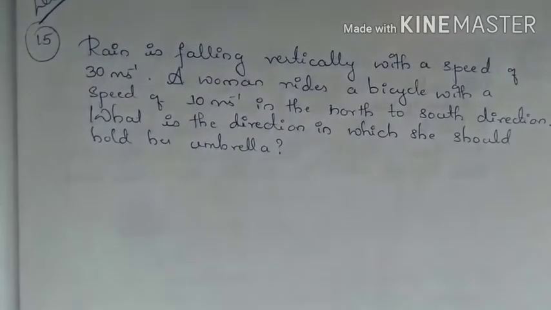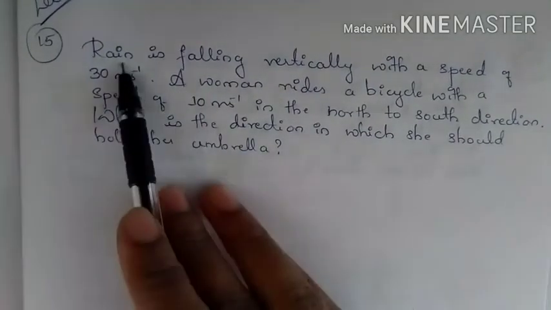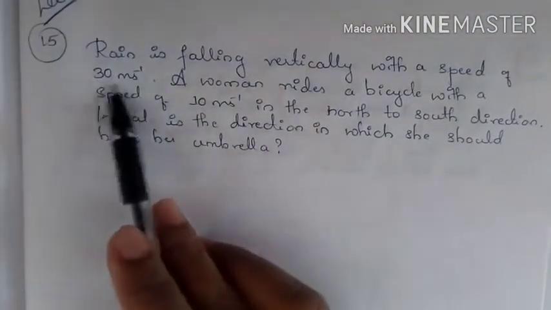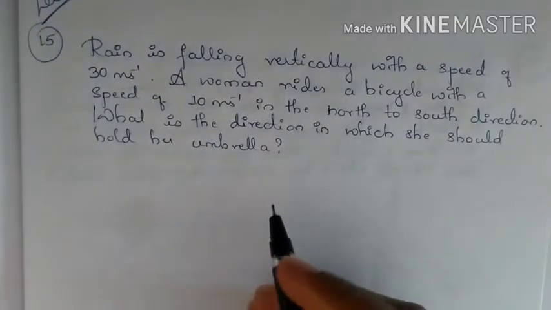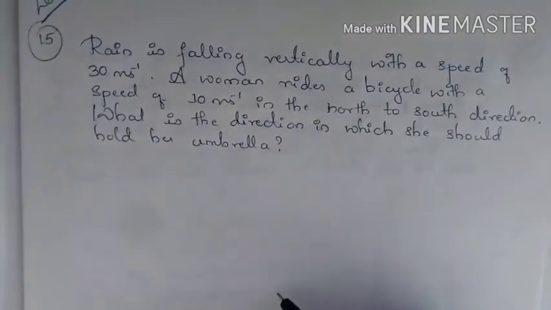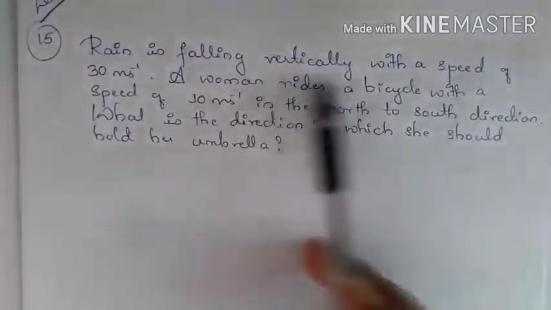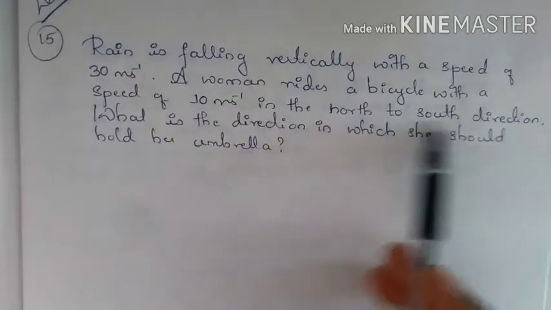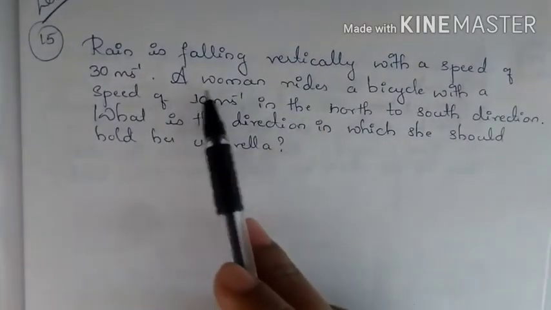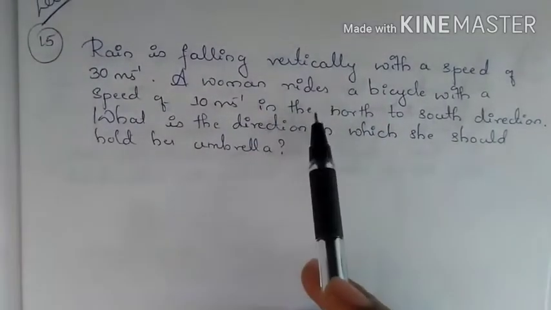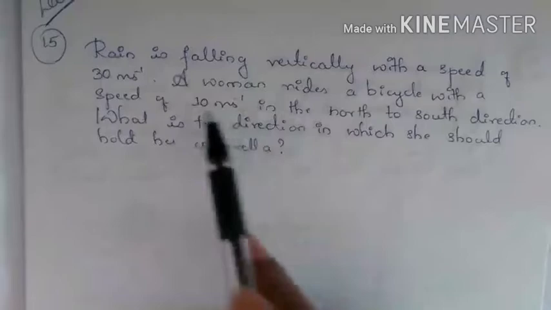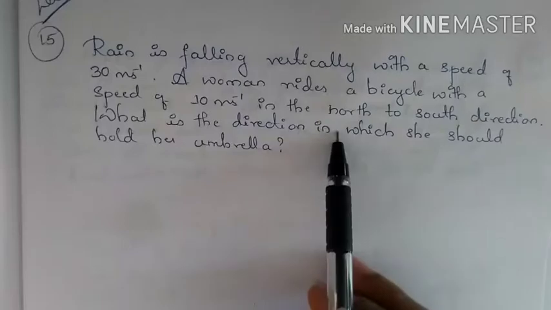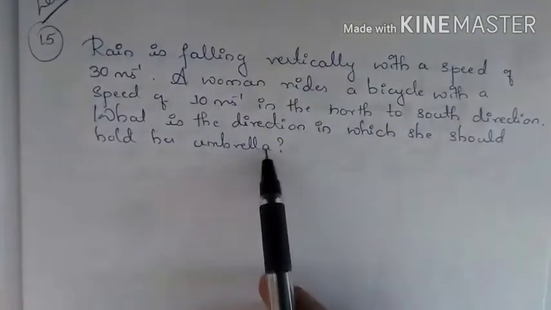So here we have the first question for this class. Rain is falling vertically with the speed of 30 meters per second. So the rain always comes in the downward direction. So he is telling vertically. A woman rides a bicycle with a speed of 10 meters per second in north to south direction. She is riding a bicycle from north to south with a speed of 10 meters per second. So now what is the direction in which she should hold her umbrella?